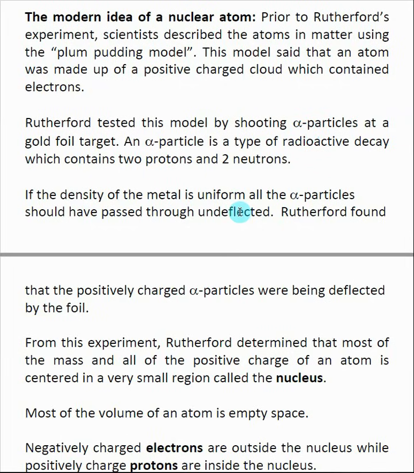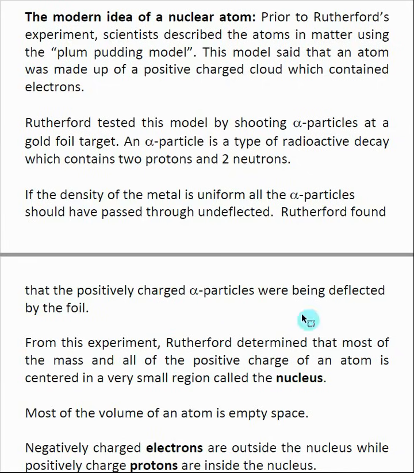So if the plum pudding model was true, the alpha particles should have passed through the gold foil undetected. And what he found out was that the positively charged alpha particles were being deflected by the foil. So alpha particles, we'll find out later, are positively charged, but some of the alpha particles were going through the foil, and some of the alpha particles were actually being bounced back, and some of them at 180 degrees. And this really said that the plum pudding model wasn't true.